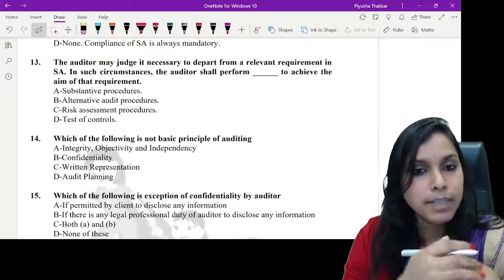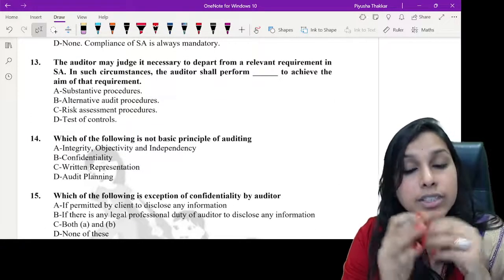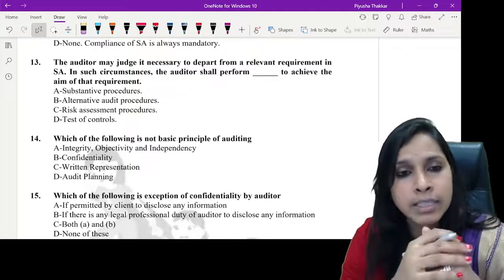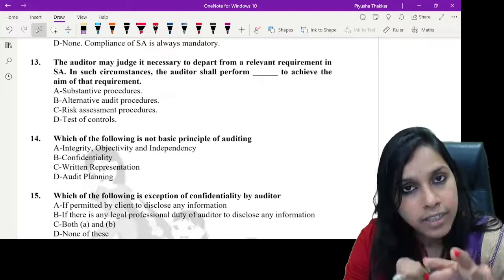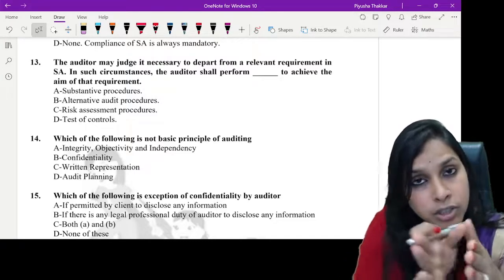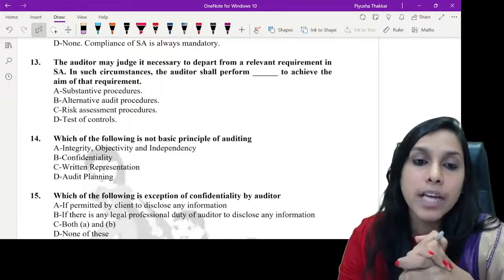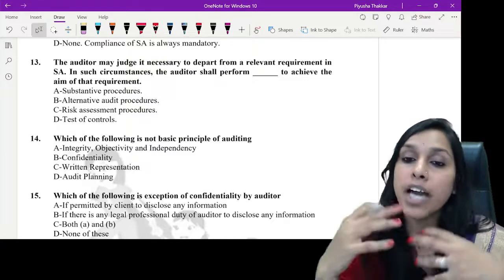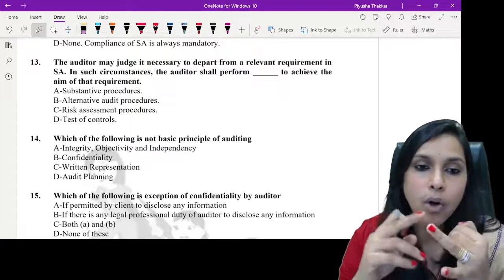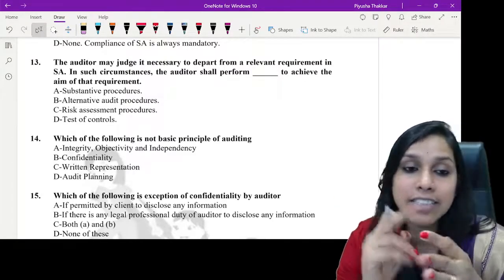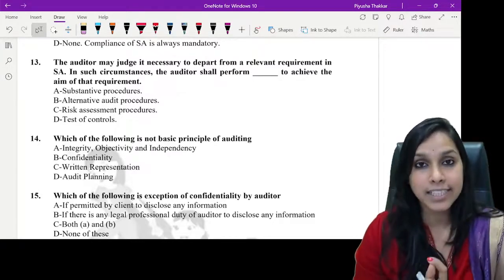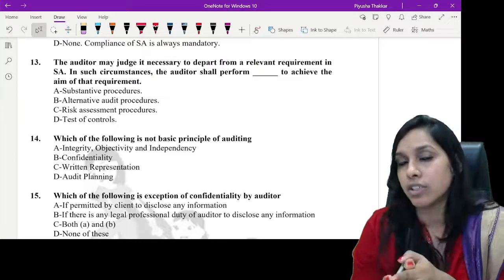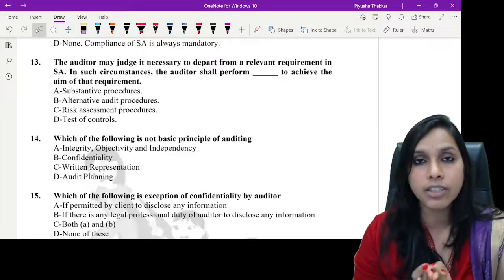The auditor may judge it necessary to depart from the relevant requirement in an SA. So that means there is a standard on auditing. Now, if this particular auditor wants to depart from the standard on auditing, in that case, he would perform which kind of procedures? Substantive, alternative, risk assessment, test of controls. Now, this is like a question. Come on, tell me. If there's a departure from standard on auditing, what does the auditor have to do?